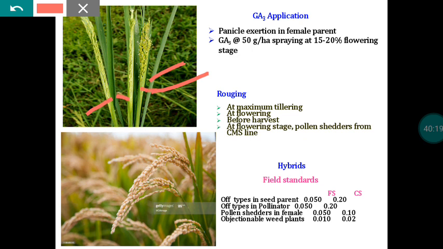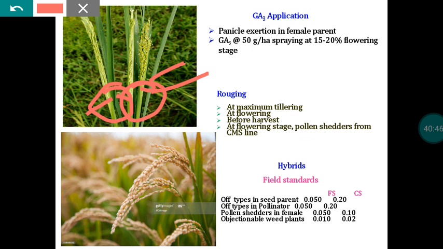Because of that particular problem, the flowers available in this area won't receive the pollen grain, so all of them will become chaffy. So this is another major problem encountered by hybrid seed producers. In order to overcome this problem, we have to make the female exert the panicle well, like this.